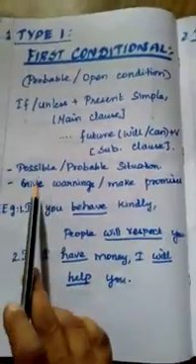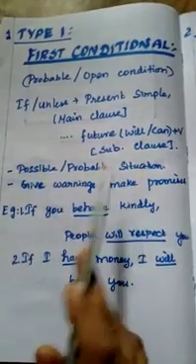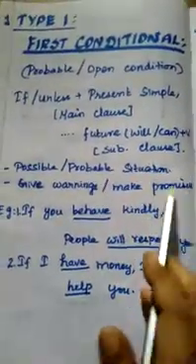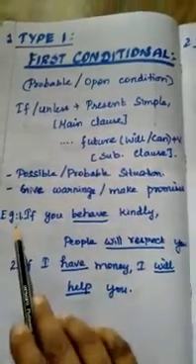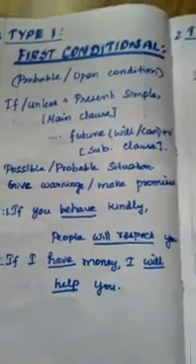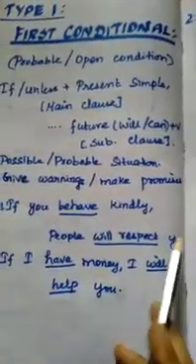So what are the situations we are using this first conditional, or possible or probable situation? For giving warnings and making promises also we use this condition. Example: if you behave kindly, people will respect you. If you behave kindly, people will respect you. This is the form we can apply.